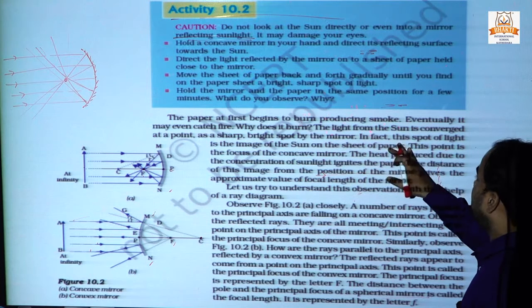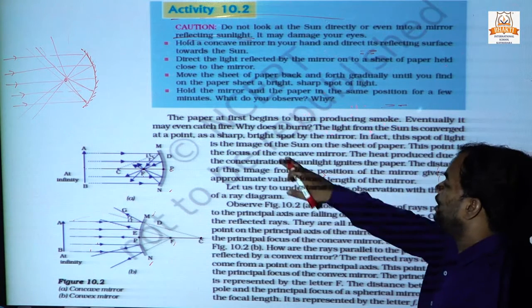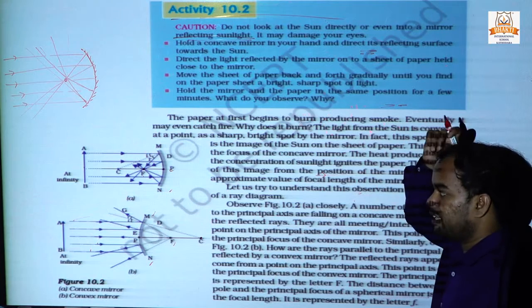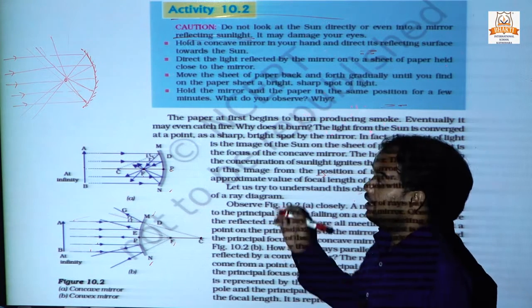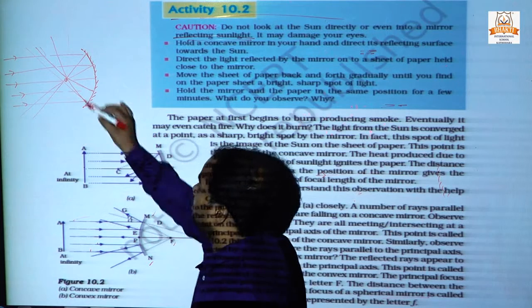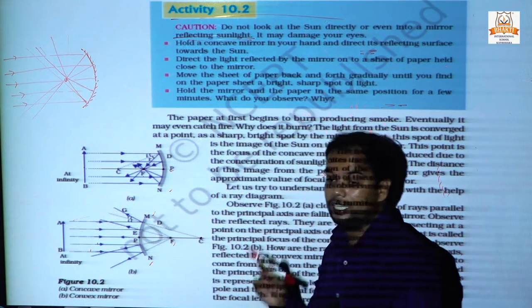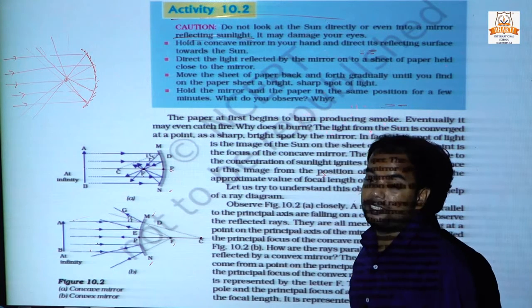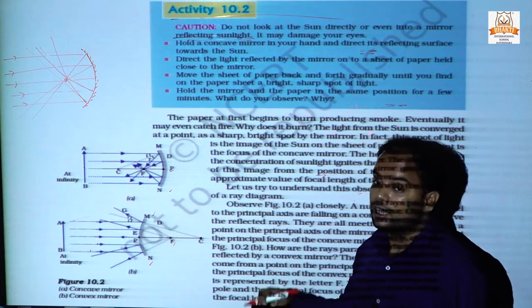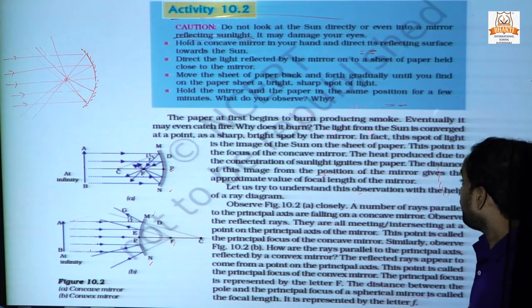In fact, this spot of light is the image of the sun on the sheet of paper. This spot of light is the small image of the sun formed on a sheet of paper.